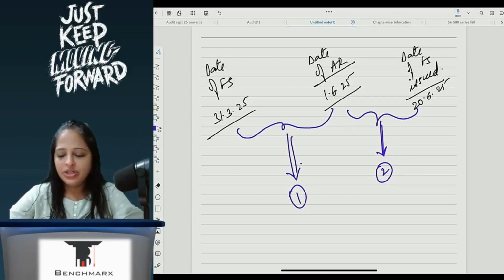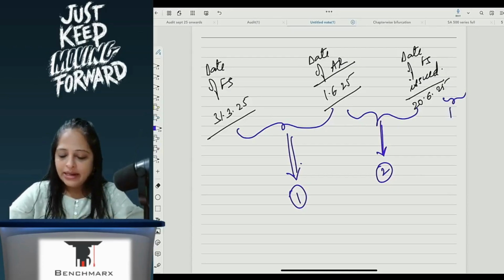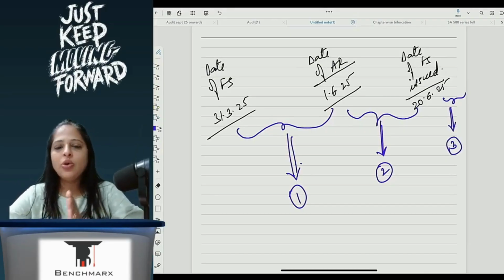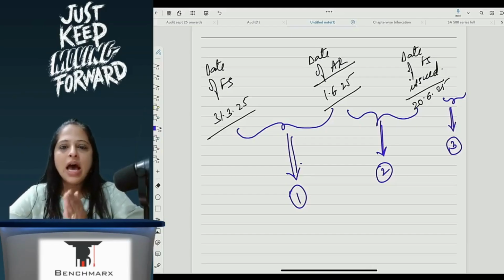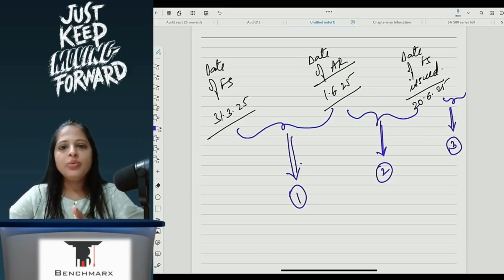And third situation is that the audit report has been issued, financial statements have been issued, and then there is a subsequent event. So in all the three scenarios, as an auditor, what are the actions that you will take and how will this reflect in your audit report is something that you will get knowledge about in this particular essay.